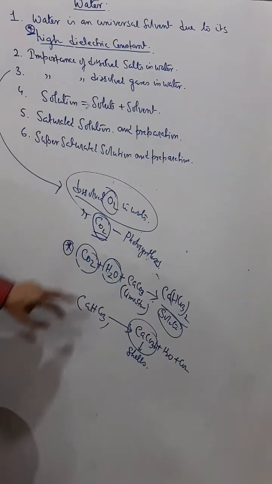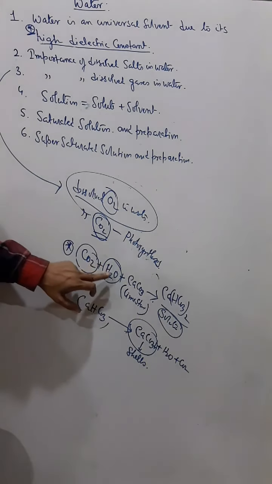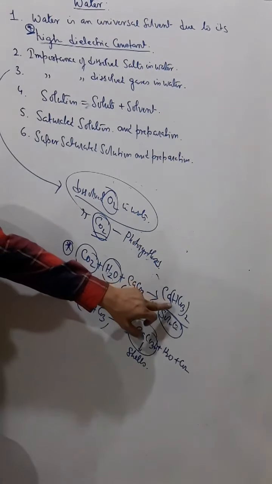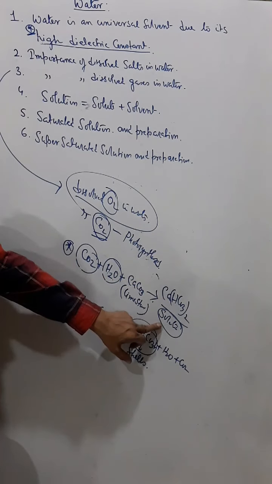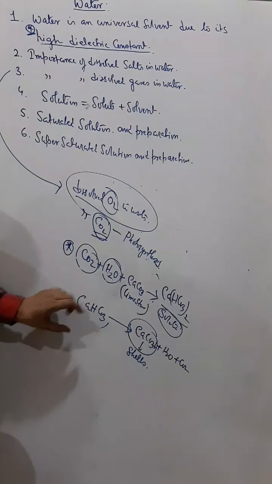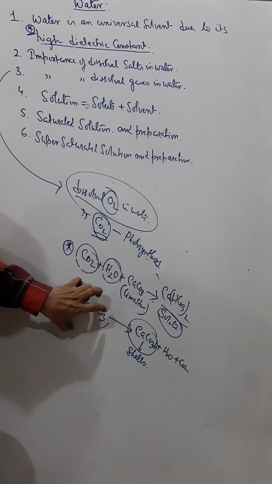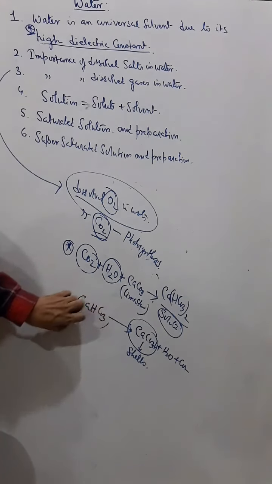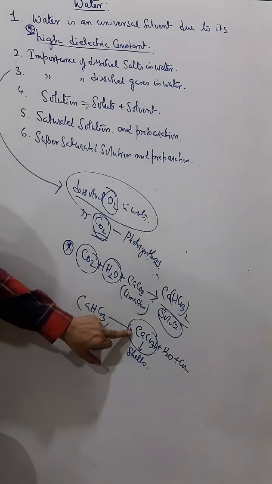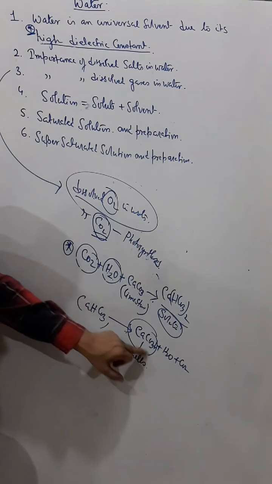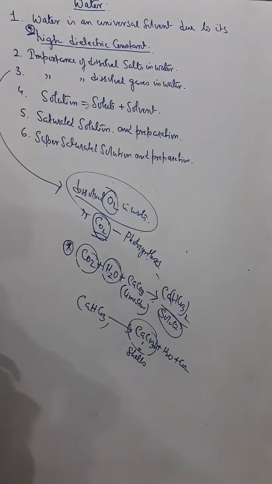Understand? So dissolved carbon dioxide, water and limestone form calcium bicarbonate, and from it aquatic animals extract calcium carbonate on their body and grow shells. So this is the importance of dissolved gases in water. Okay.